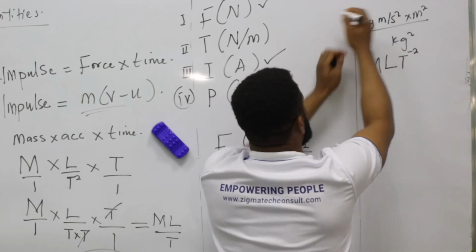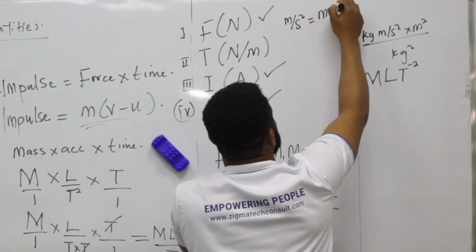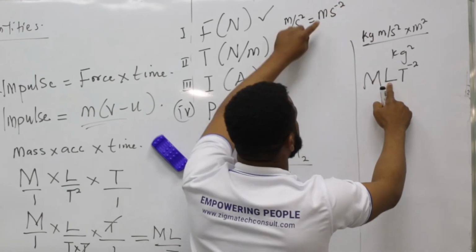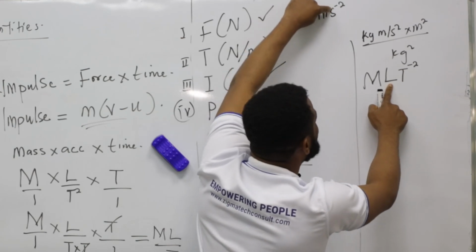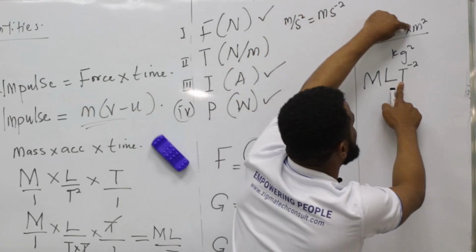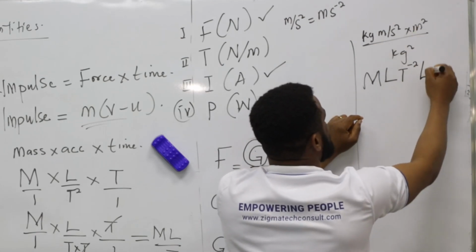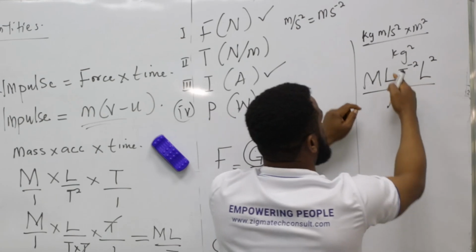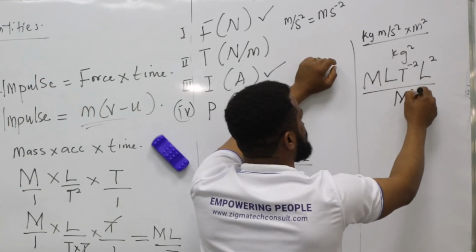Yes, because meter per second squared is the same as meter s to the minus 2. So meter is length, seconds is time, and then times meter squared, L squared, all over kilogram, which is for mass, capital M squared.